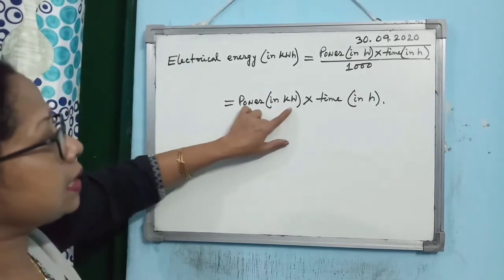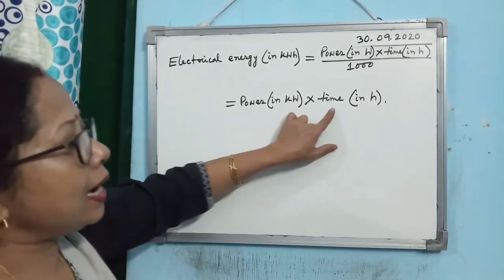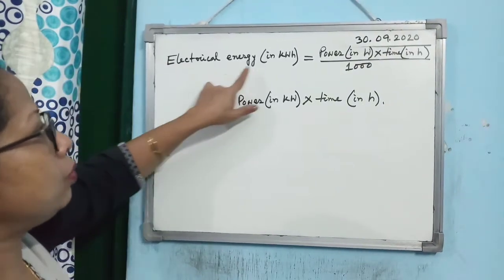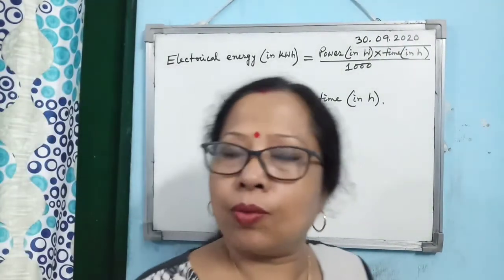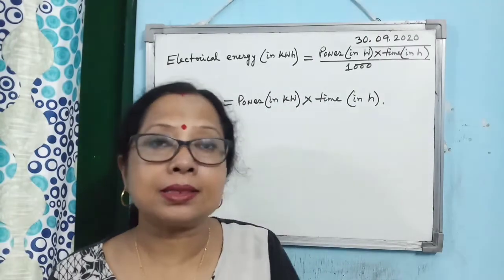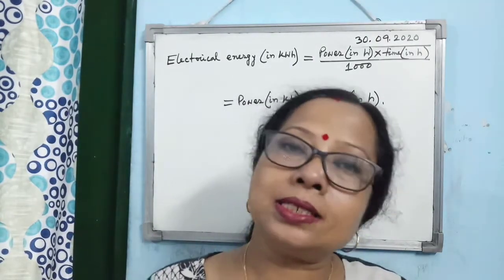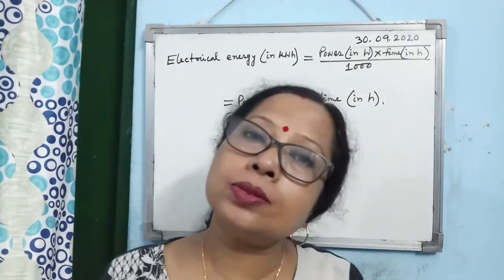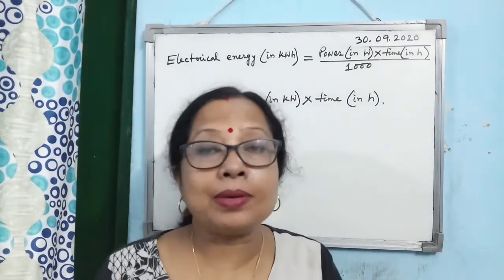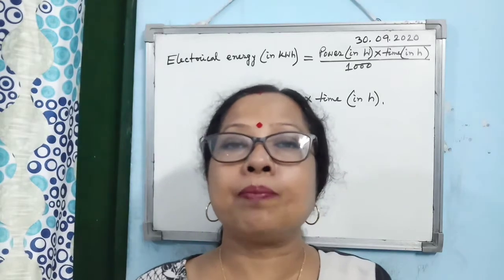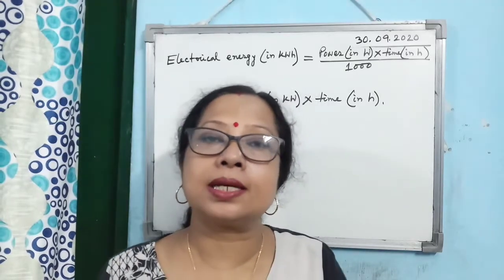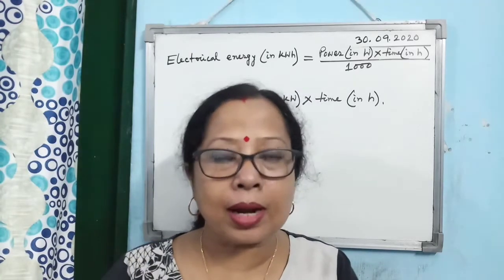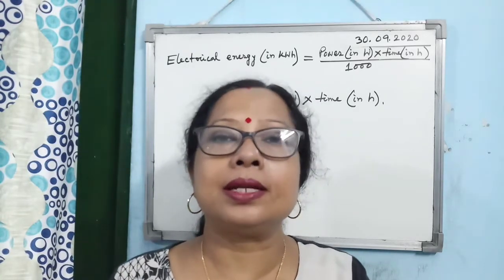When power is in kilowatt and time is in hour, then you can directly multiply and calculate the energy in kilowatt hour. So the point you have to remember is that if the power of the appliance is given in watt, convert it into kilowatt by dividing by 1000. And time, sometimes it happens you have to calculate the energy consumed by an electric mixer and grinder. So how long does your mom use the electric mixer and grinder? For 1 hour? Never. Hardly for 10 minutes, isn't it?